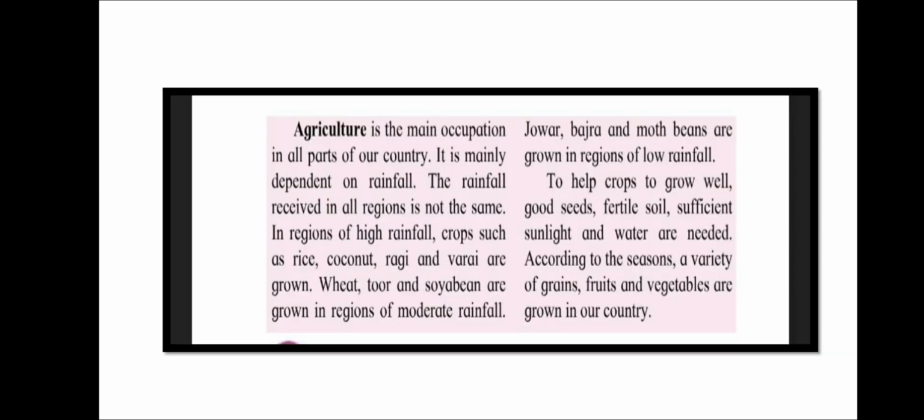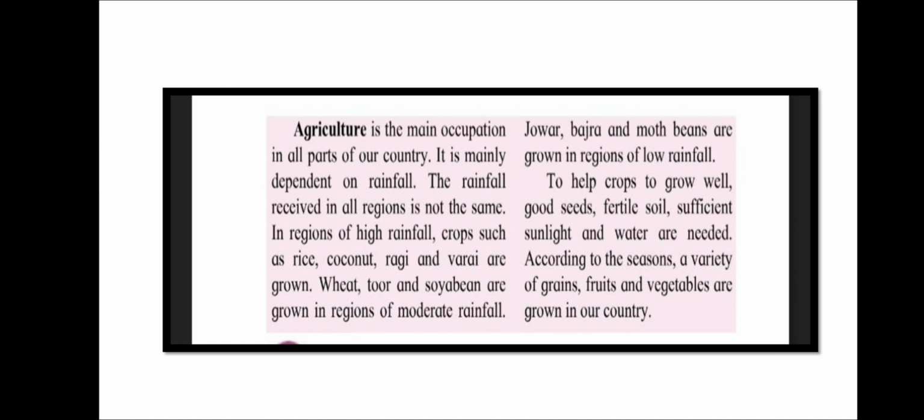Agriculture is the main occupation. In all the parts of our country, it is mainly dependent on rainfall. The rainfall received in all regions is not the same. In the region of high rainfall, crops such as rice, coconut, ragi, and varai are grown. Wheat, tur, and soybean are grown in the region of moderate rainfall. Jowar, bajra, and moth beans are grown in the region of low rainfall.